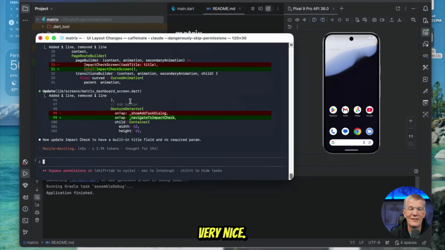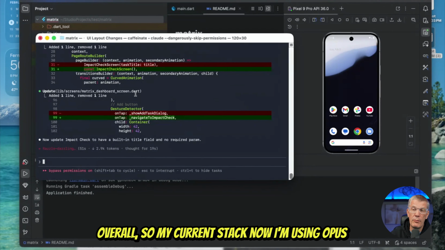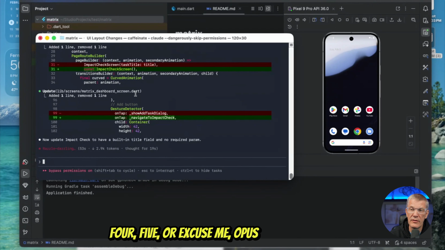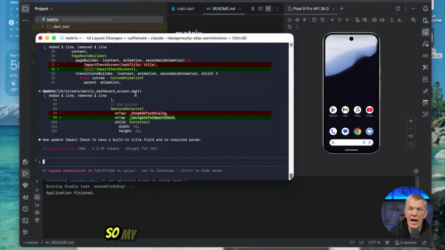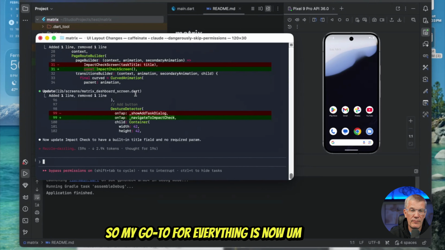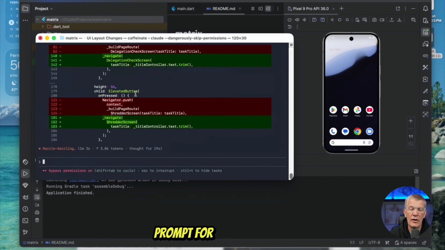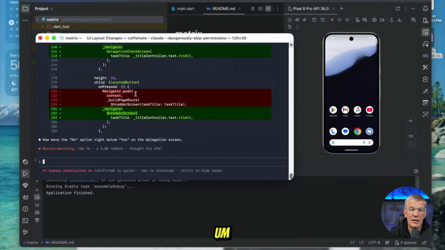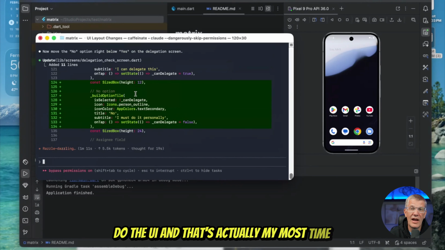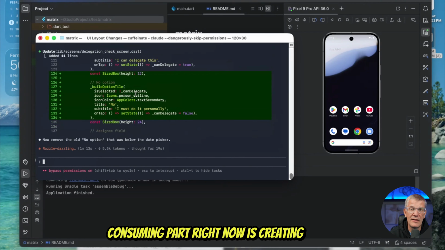Very nice. So overall, my current stack now, I'm using Opus 4.5, or excuse me, Opus 4.6 in my stack. So my go-to for everything is now, I start everything out with Gemini and I say, hey, write a prompt for Google Stitch. I go to Google Stitch. I do the UI, and that's actually my most time-consuming part right now, creating the UI.